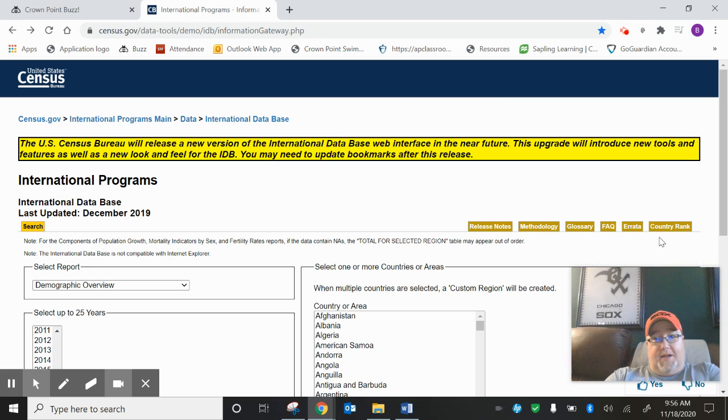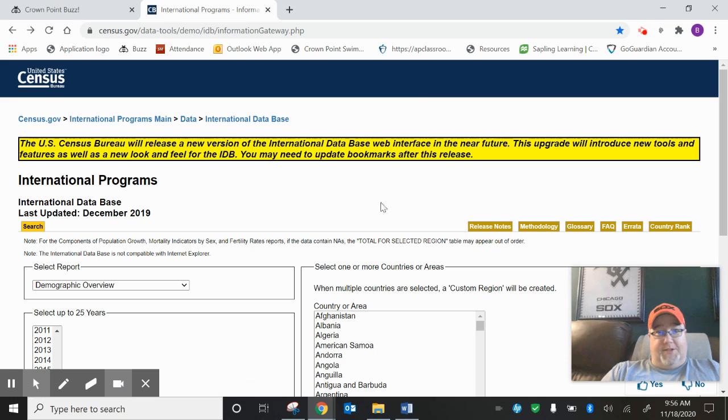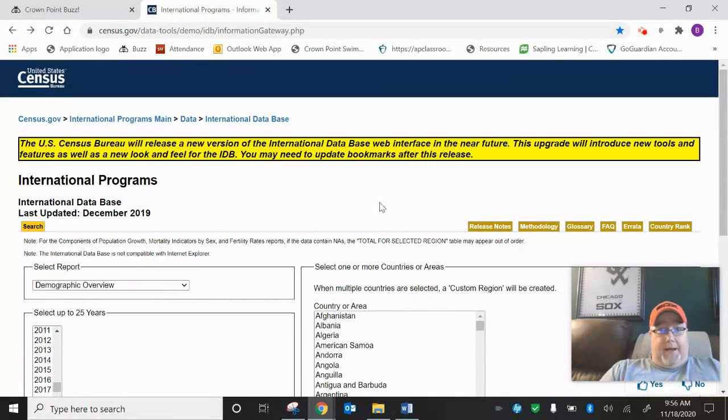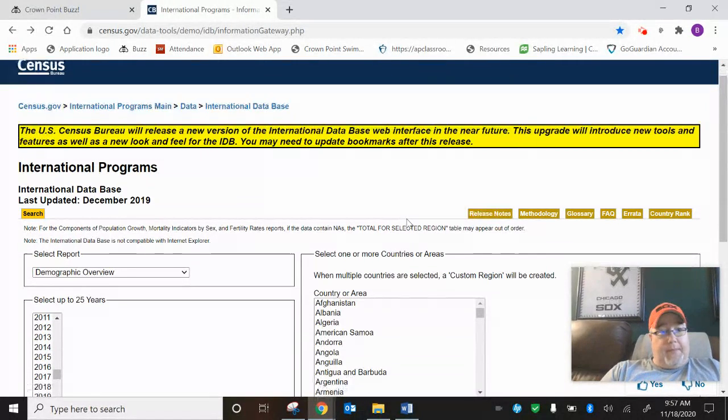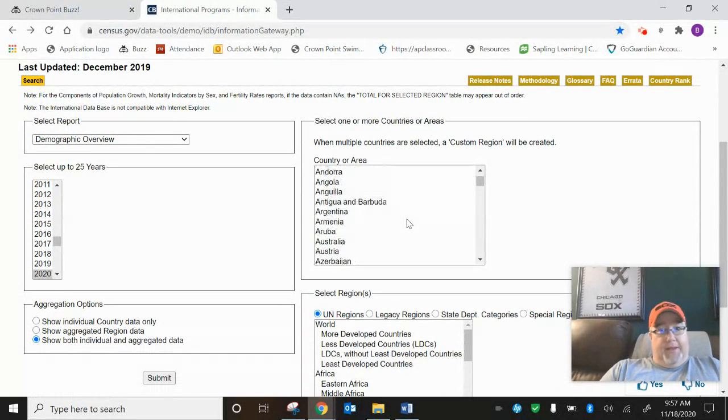All right, guys, for this assignment, I want you to go to a website and do a little bit of data research for a specific country. When you get onto the homework assignment on Buzz, it'll give you a link to this website that you're looking at right here, and immediately you're going to have to choose a country.